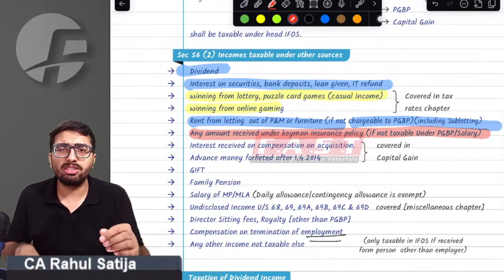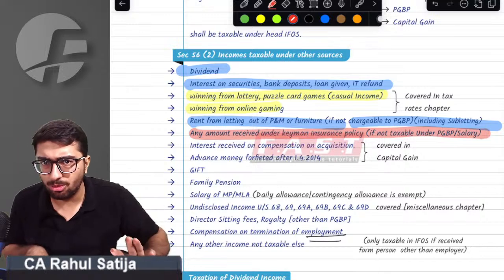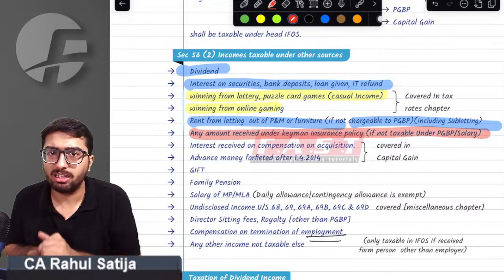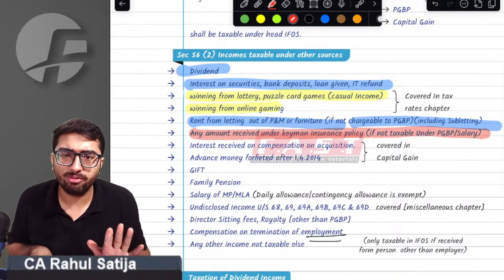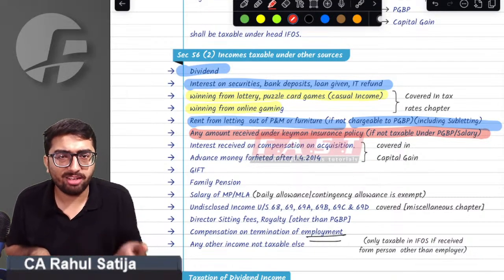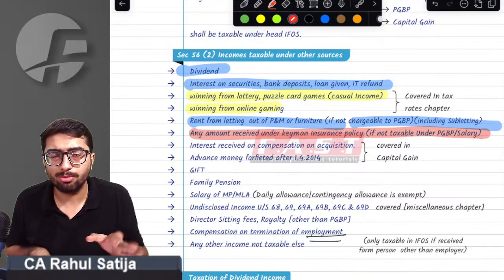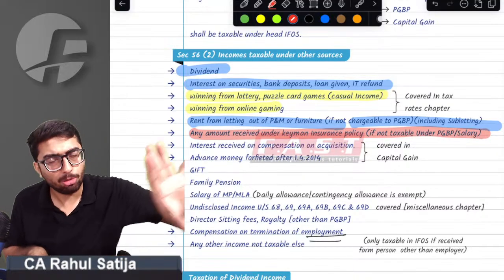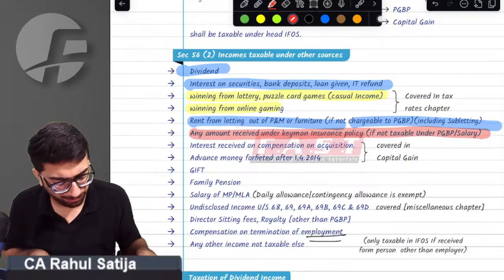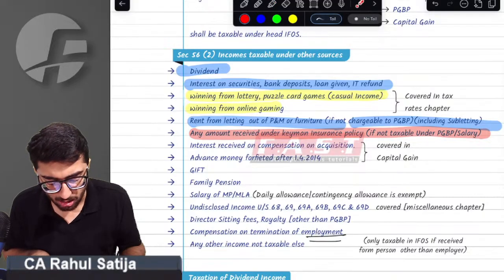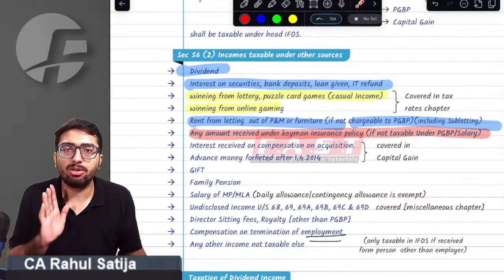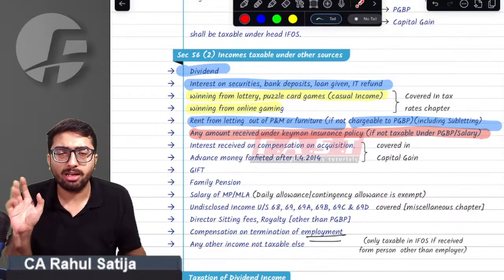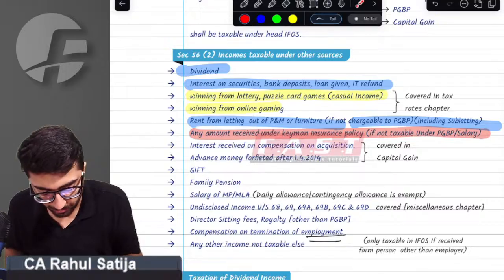But there are certain situations where such a policy is not taxable under PGBP but taxable under income from other sources. The question itself will tell you that whenever a key managerial personnel insurance policy is not taxable under PGBP, it shall be taxable under IFOS. There is not too much depth in this point. Whatever we have studied right now is the only meaning; otherwise, we do not have too much depth in this topic.